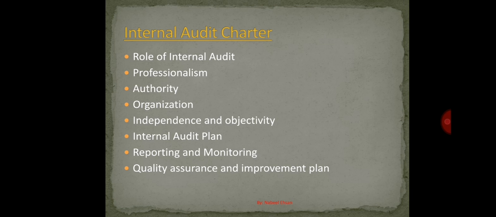So there should be an exit meeting where all the observations, the risks identified and the recommendations by the internal audit department should be discussed with the process owners. Once they agree on each and every observation, then only the draft report first of all should be shared with the process owners, copying the management. Okay. For example, if you are doing a sales audit, the draft report initially should be discussed with the sales management as a whole during the exit meeting.